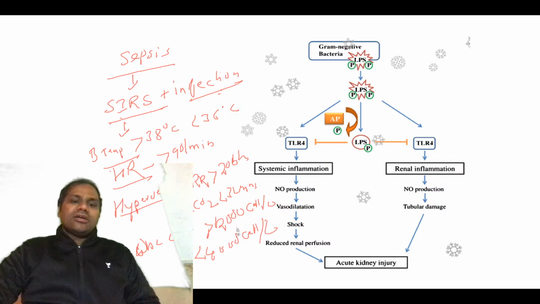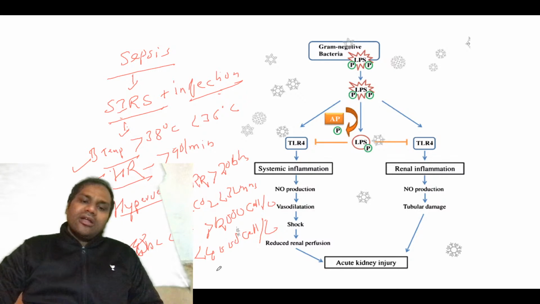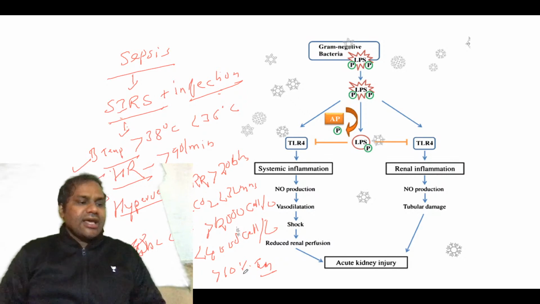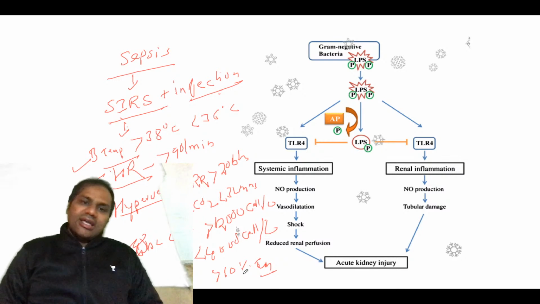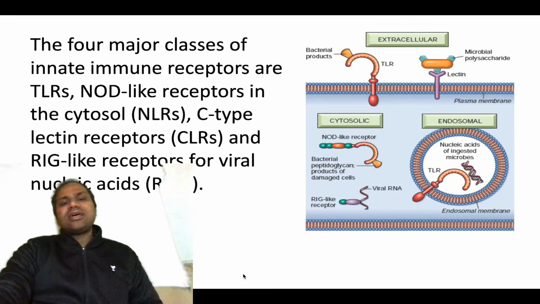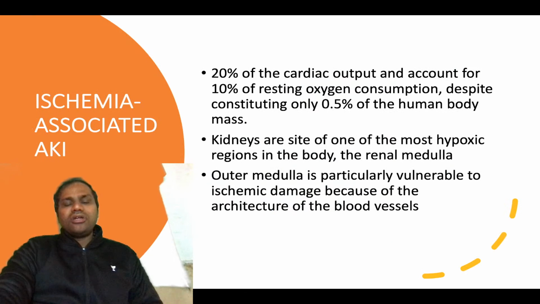So you see different things in SIRS: body temperature, heart rate, hyperventilation, and WBC count. Or you can also have greater than 10% immature neutrophils, and that diagnosis will go in SIRS. So sepsis is nothing but SIRS plus infection.